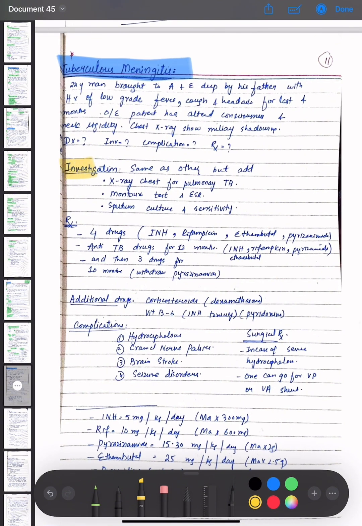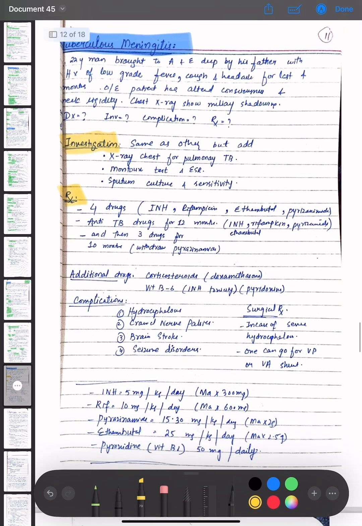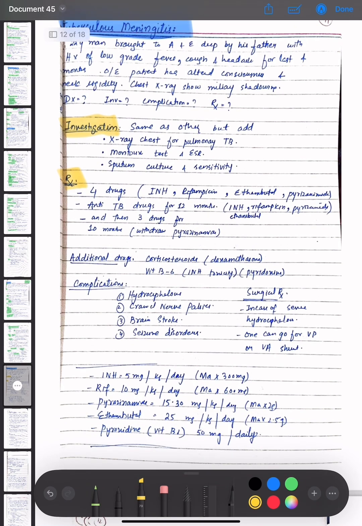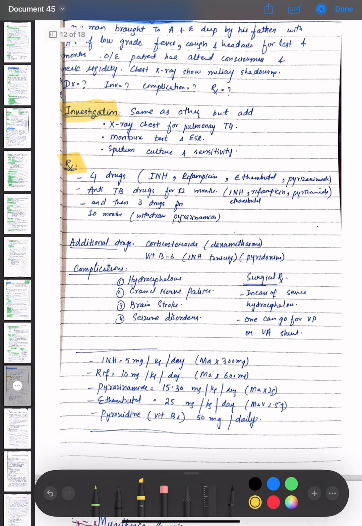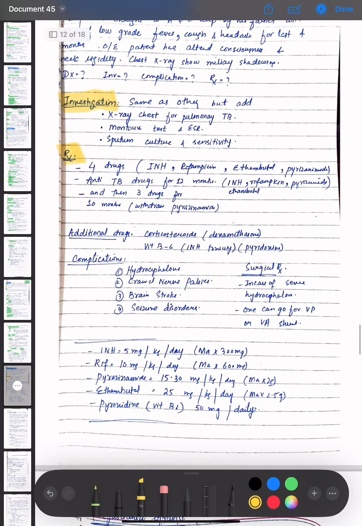Now the investigations are the same as the others, but add X-ray chest for pulmonary TB, Mantoux test and ESR, and sputum culture and sensitivity. The treatment options of tuberculous meningitis are 4 drugs, that is isoniazid, rifampicin, ethambutol, and pyrazinamide. Anti-tubercular drugs for 2 months are given: isoniazid, rifampicin, pyrazinamide, and ethambutol. And then 3 drugs are given for 10 months, where the withdrawn drug is pyrazinamide.